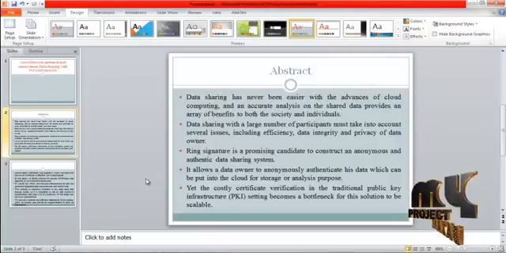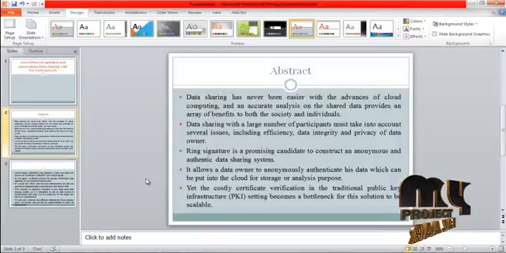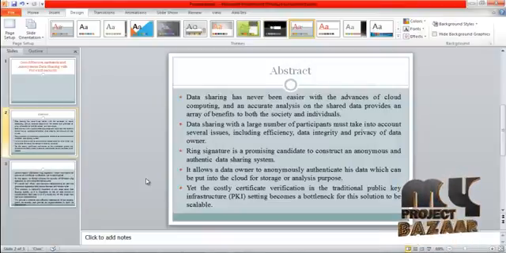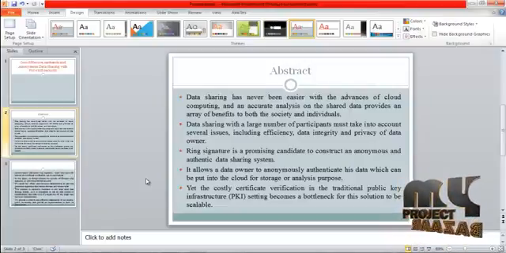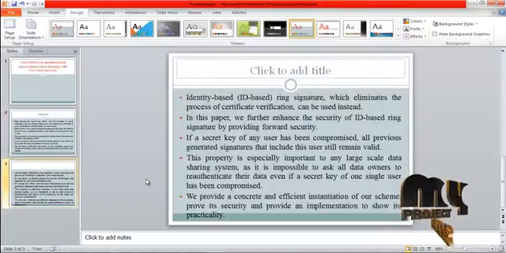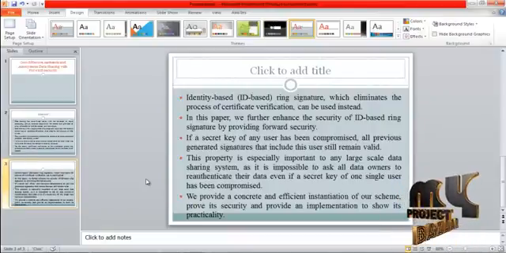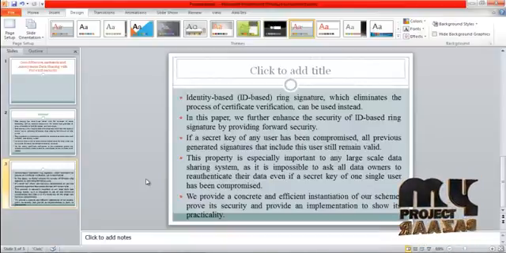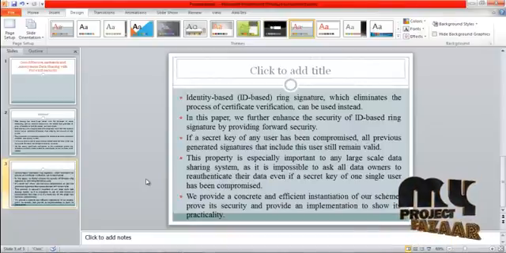It allows a data owner to anonymously authenticate his data, which can be put into the cloud for storage or analysis purpose. Yet the costly certificate verification in the traditional public key infrastructure setting becomes a bottleneck for this solution to be scalable. Identity-based ring signature, which eliminates the process of certificate verification, can be used instead. In this paper, we further enhance the security of ID-based ring signature by providing forward security.